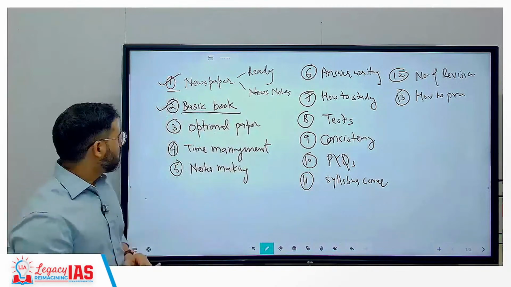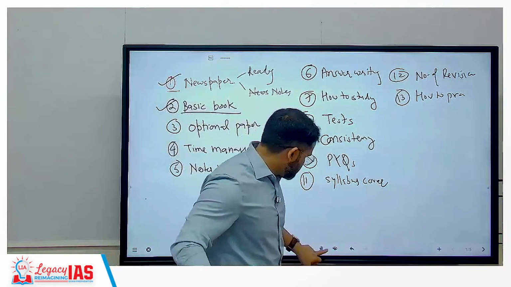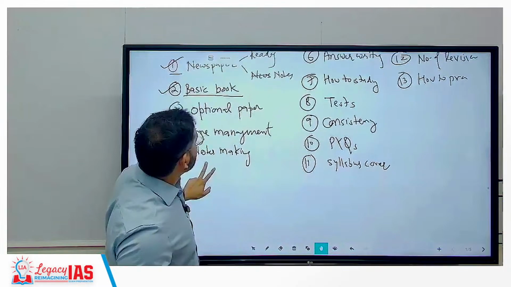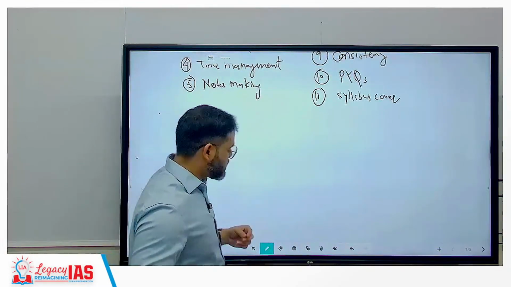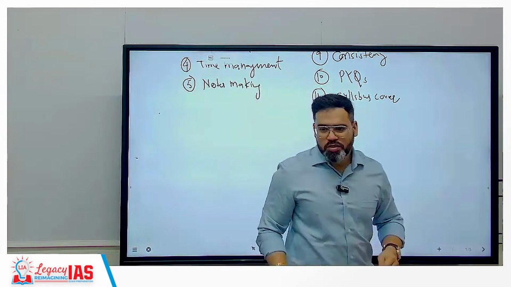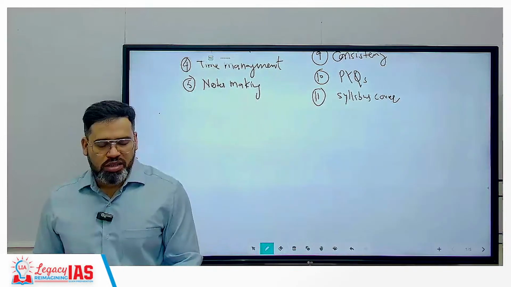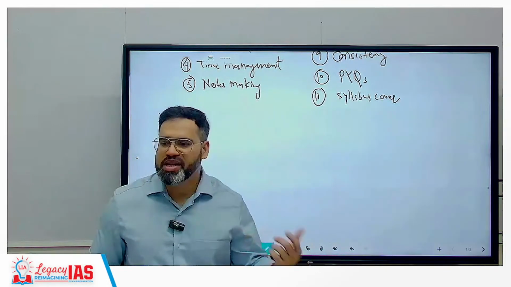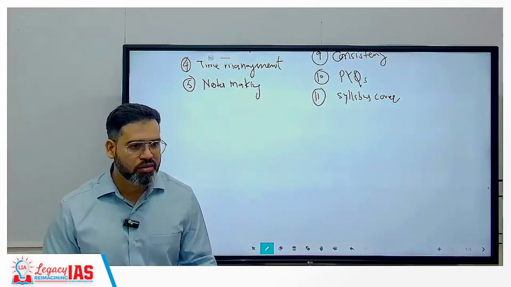Clear? Now next is the optional paper. See, the issue with the optional paper is that most individuals are confused about which optional paper they should take. Most of the time they select the optional paper based on who was the topper last year. You should not select it based on who was the topper last year or in previous years, because that person is a topper not because of the optional paper.